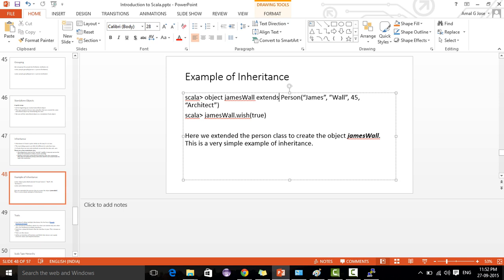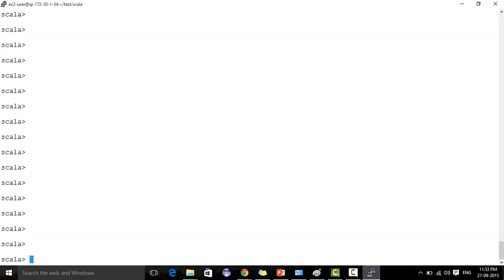So we have a class called Person. What we are going to do here is extend the Person class and create an object. I'm going to create this, James Wall. The code I copied from the Word doc came in a different format, so I have to replace it, otherwise it will throw an error. I'll give some other name.